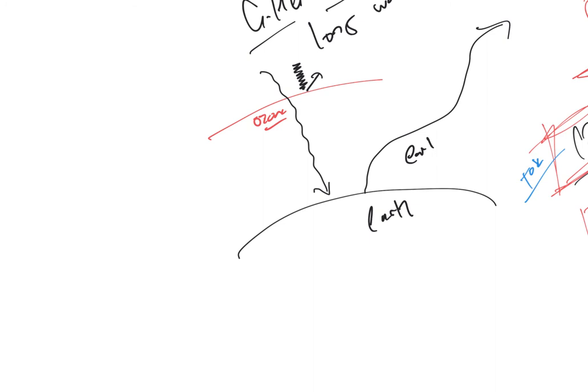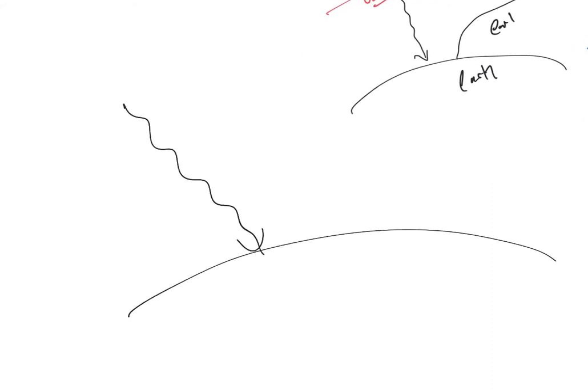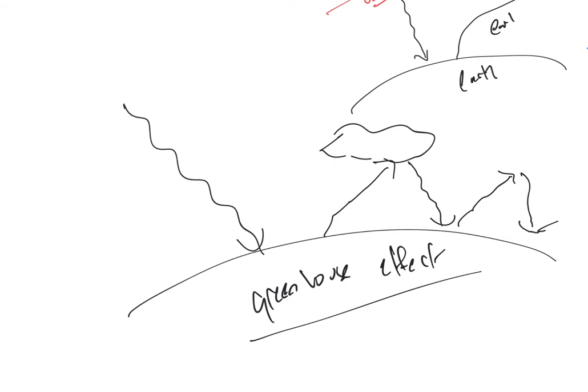So what happens here is, I think you've probably all seen this before. So clouds, that bounces back, that bounces back, that bounces back. And so this is called the greenhouse effect. Now, the greenhouse effect is a naturally occurring thing. It's always going on. Global warming is the rise in temperature. Okay?